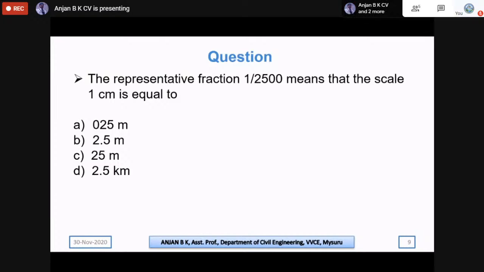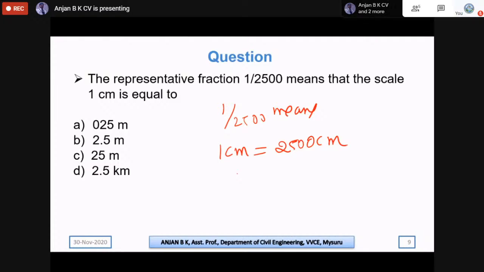Here is a question: the representative fraction 1/2500 means that the scale 1 centimeter is equal to what? In the representative fraction, 1/2500 means 1 centimeter in the drawing sheet is equal to 2500 centimeters on the ground. But normally in engineering scale, it is in terms of centimeters and meters.